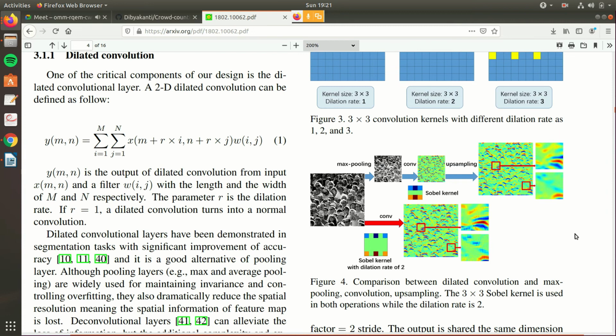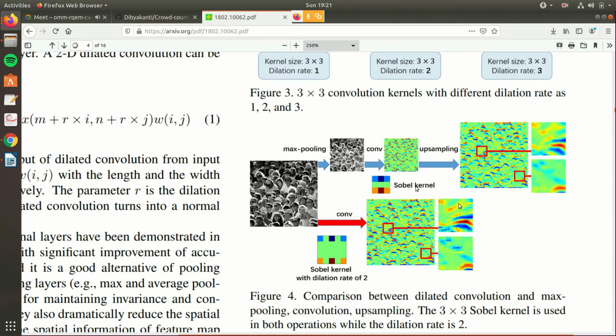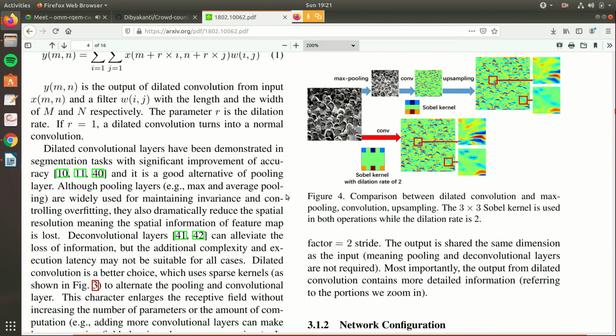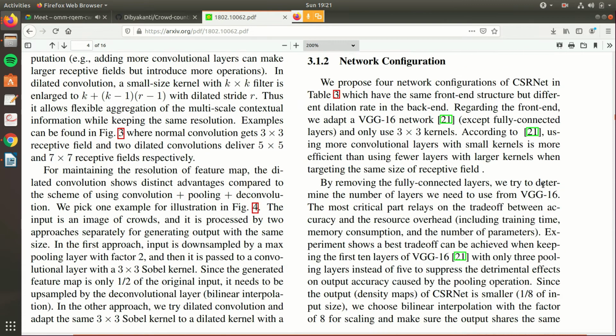Initially, in deep neural networks, the rule of thumb was to do max pooling, convolution, and then the upsampling. But this is a very time consuming and computationally costly process. So to overcome this, the dilated convolution approach was introduced.